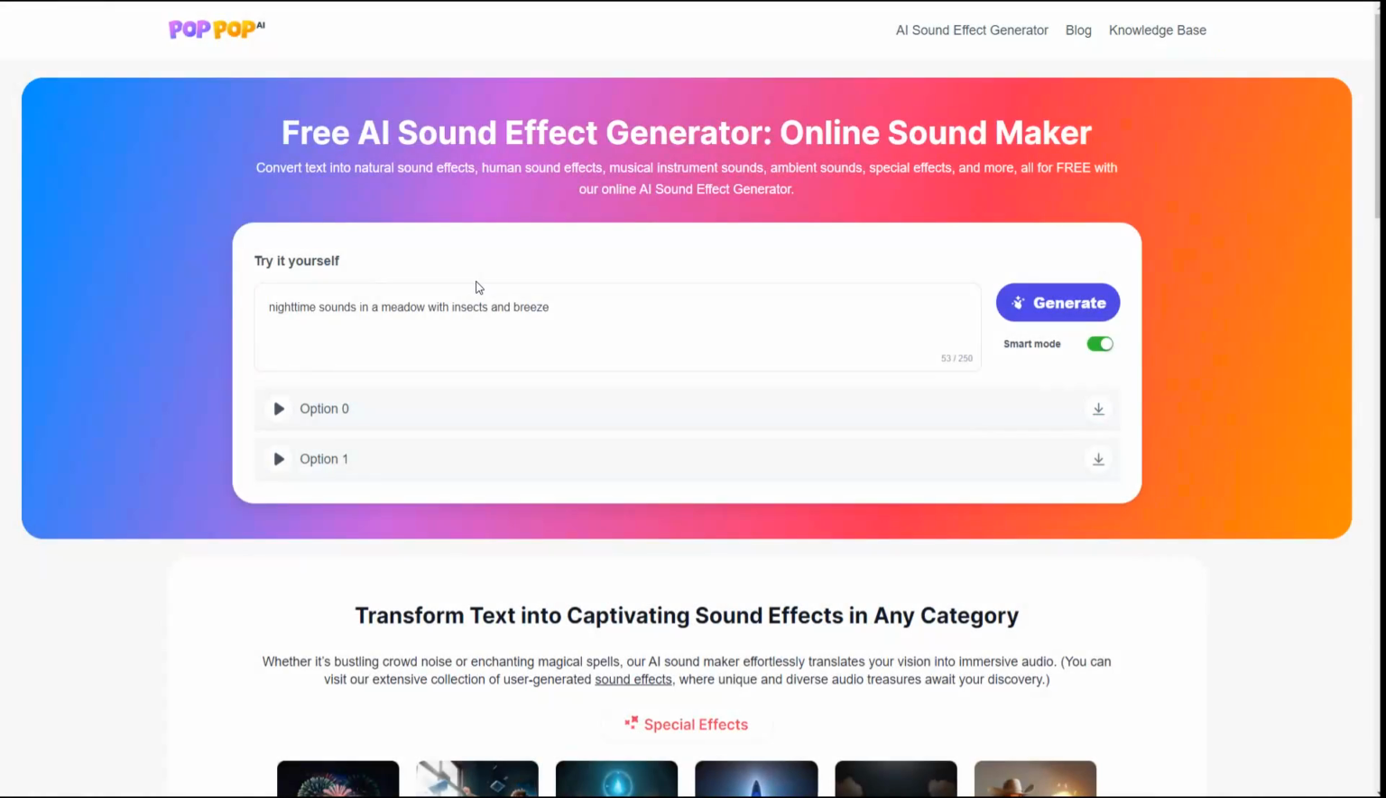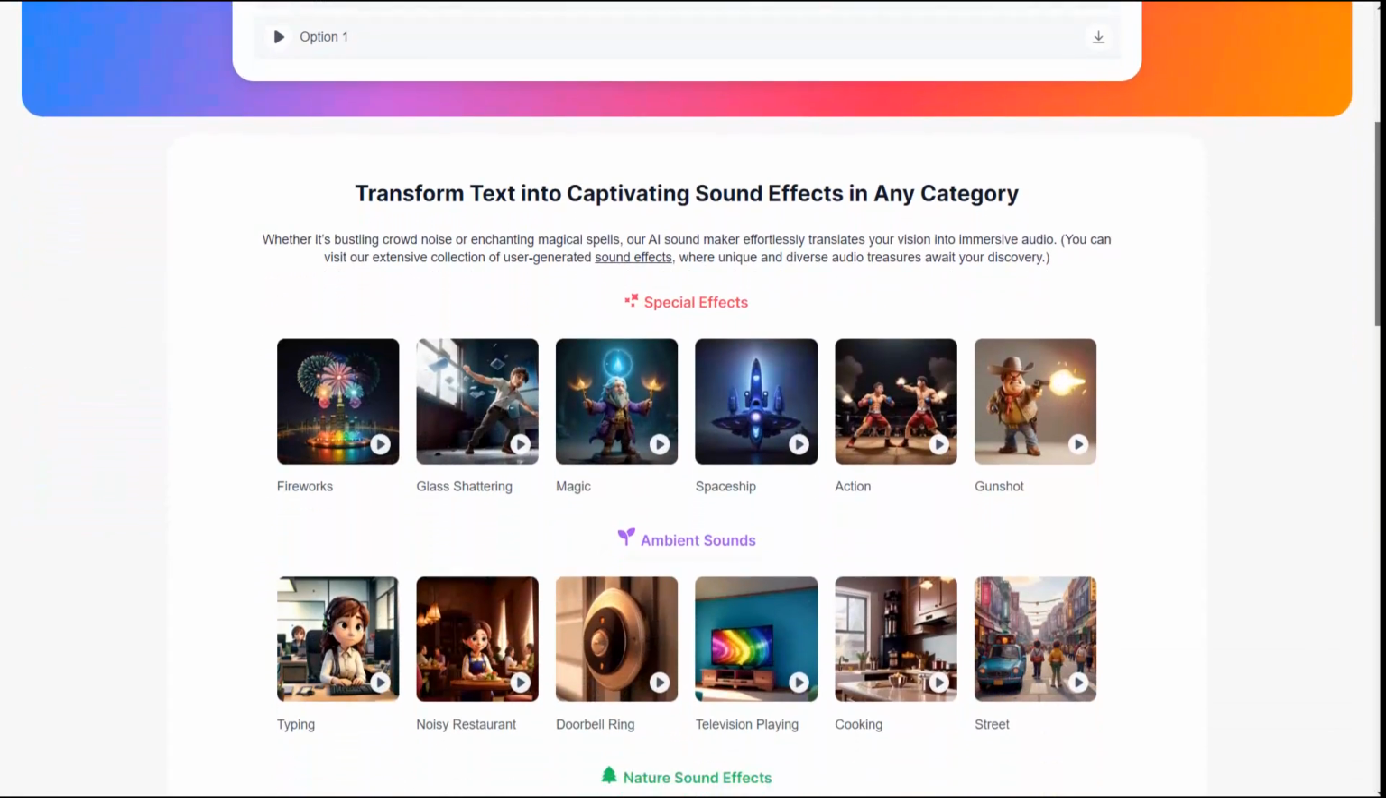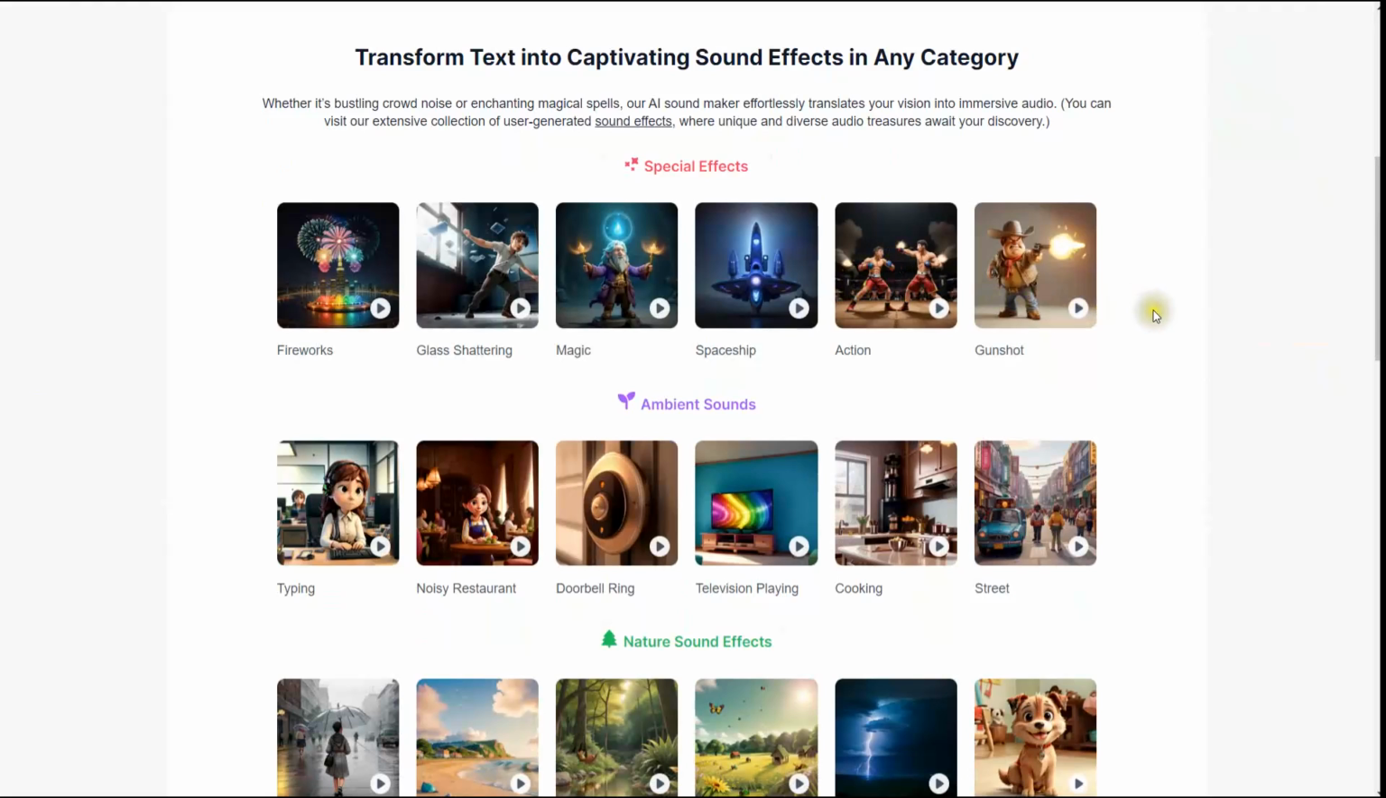Okay, so those were nighttime sounds in a meadow with insects and breeze. Let's read up and see what it says about itself here. So this is the free AI sound effect generator, online sound maker. Convert text into natural sound effects, human sound effects, musical instrument sounds, ambient sounds, special effects, and more, all for free with our online AI sound effect generator. Alrighty. And I will have a link to this down in the description as well, so that you can find it there. Let's see what else they say about it here, what other things they have for us as far as goodies.